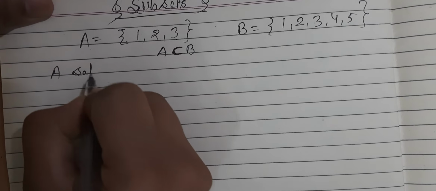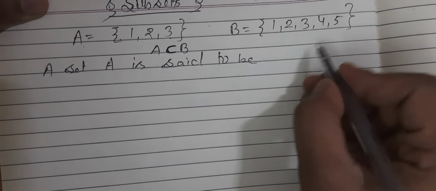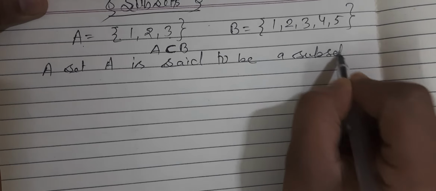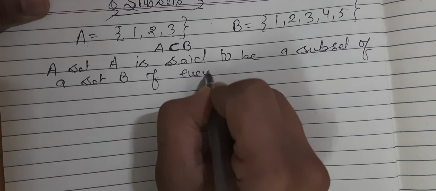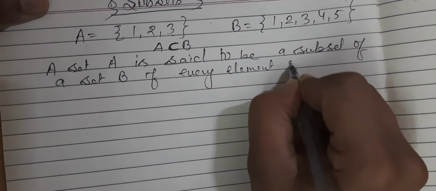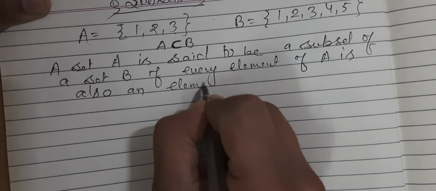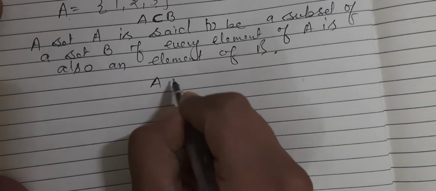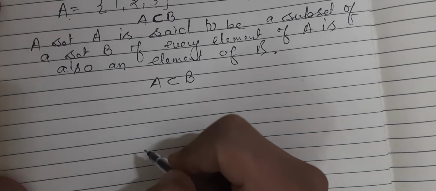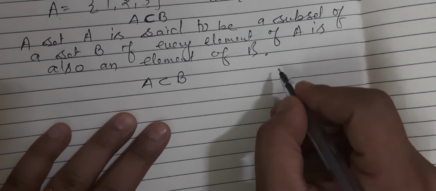A set A is said to be a subset of a set B if every element of A is also an element of B. Okay, and mathematically we'll write it A subset B. If A is not a subset of B, then how to represent?